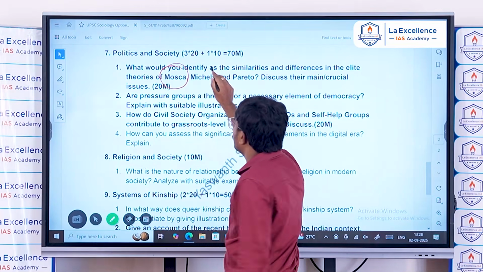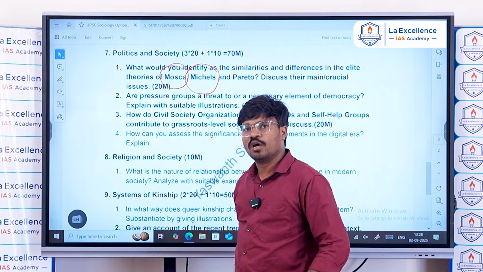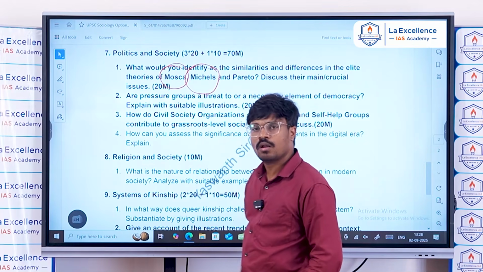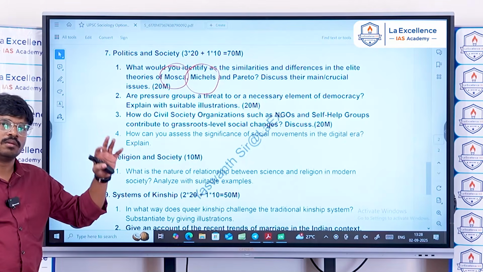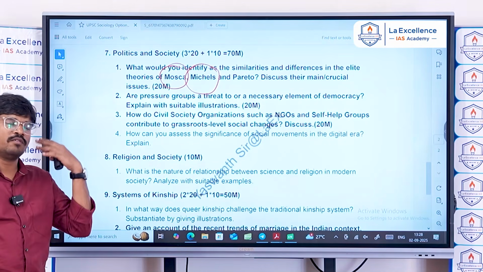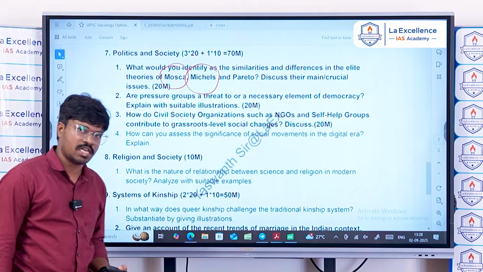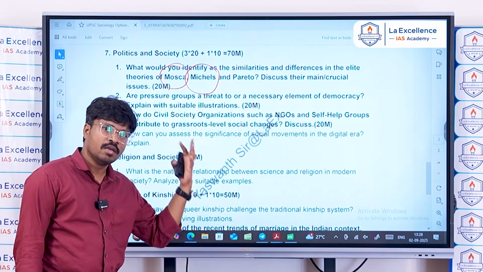And Robert Michels talks about the iron law of oligarchy. That means the power by few, or rule by few. It's the same argument, that is rule by few.